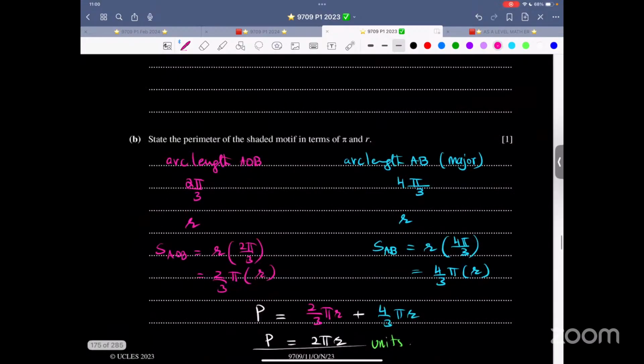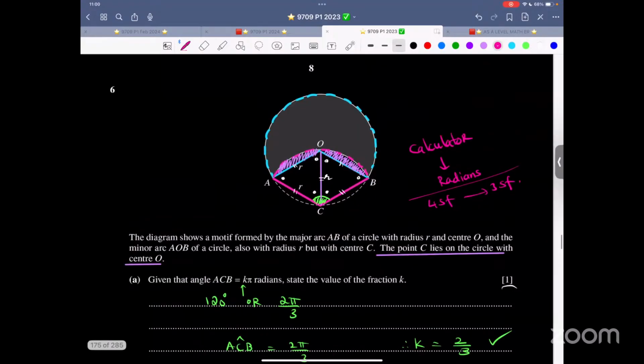The next thing, perimeter of the shaded motif in terms of pi and r. Let me focus on this. This is 60, this is 60. This is also 120. Therefore, this reflex angle is 4 pi by 3. So based upon r, based upon 4 pi by 3, find this.